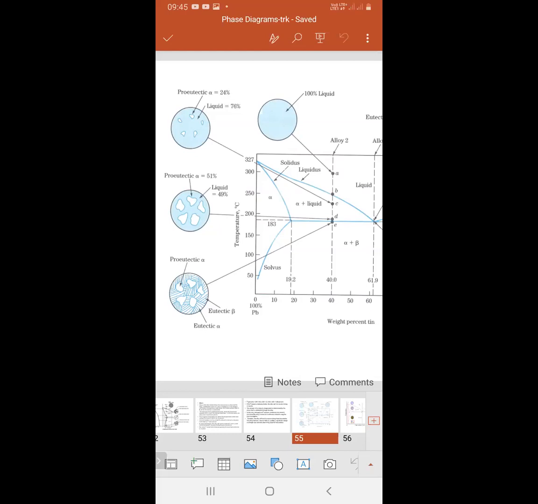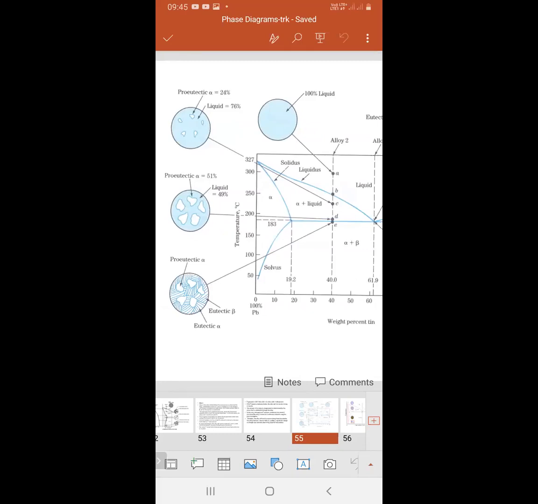Next at B, it touches the liquidus line. What will you see here? There will be some liquid and some solid. Solid is 24%, liquid is 76%.